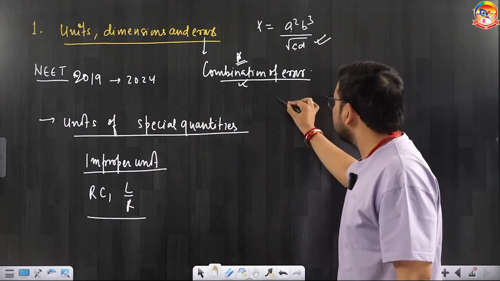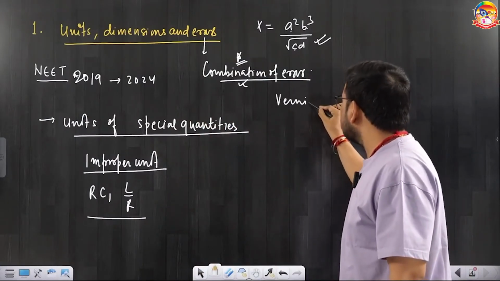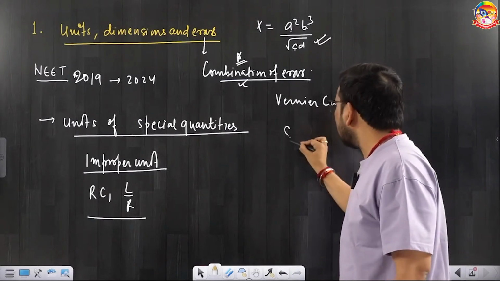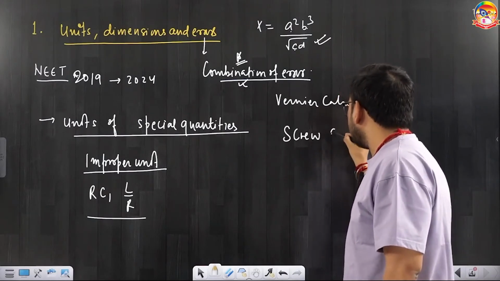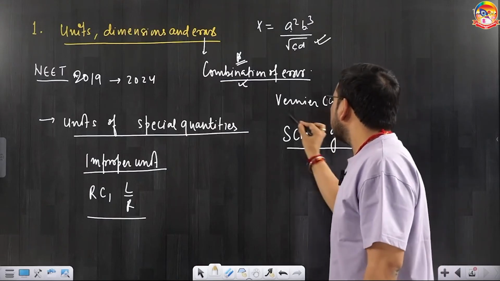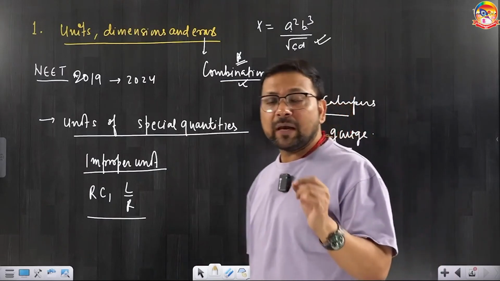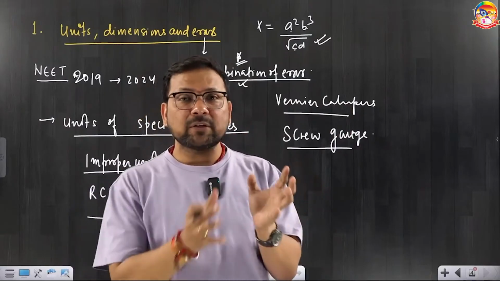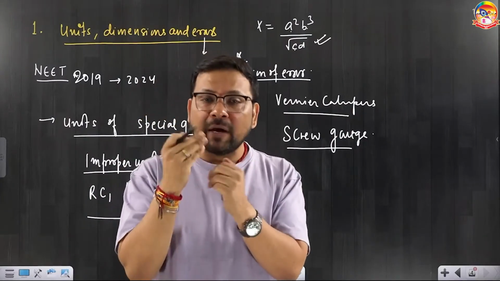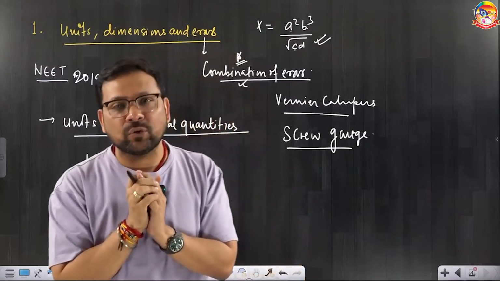And the last, vernier calipers and screw gauge. If you're talking about this topic, vernier caliper and screw gauge, you should know least count and error: what is the true value, what is the error, what is the reading of a wire's diameter, these kinds of things.